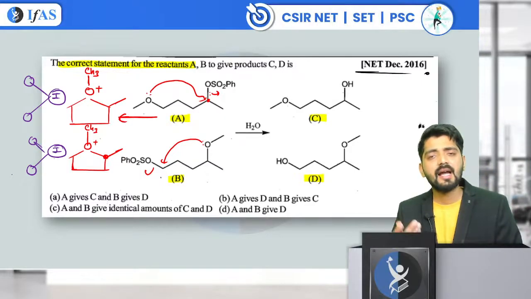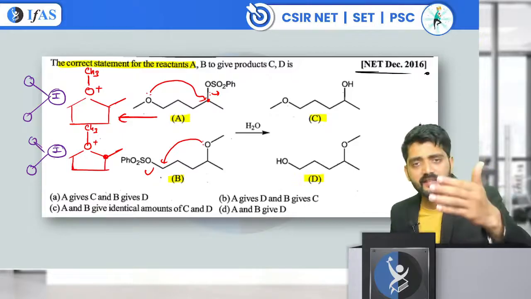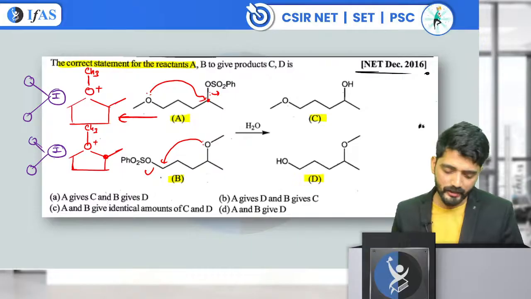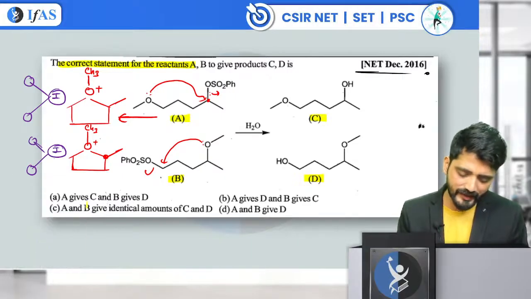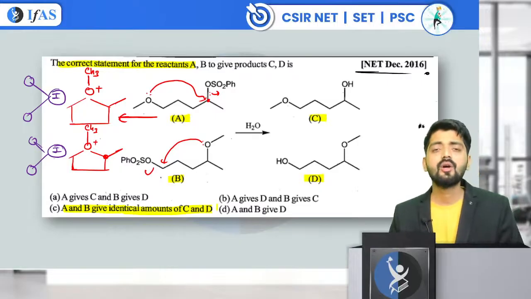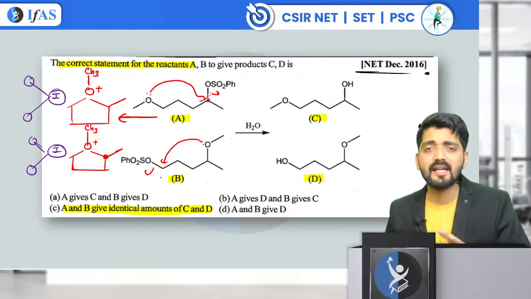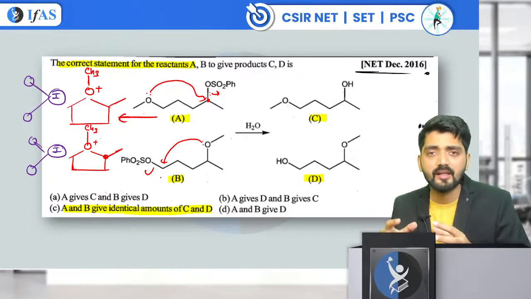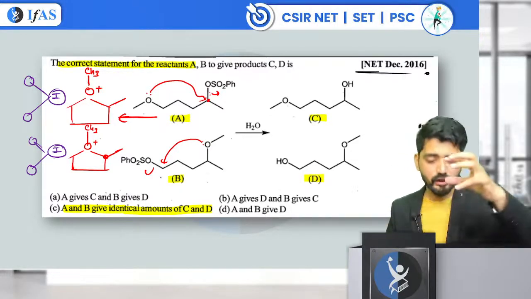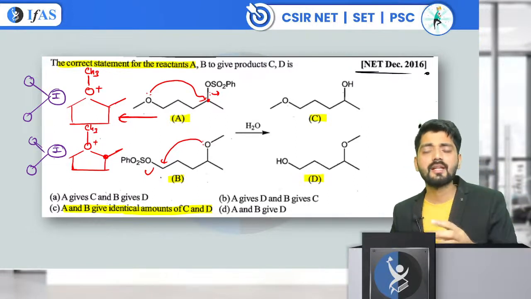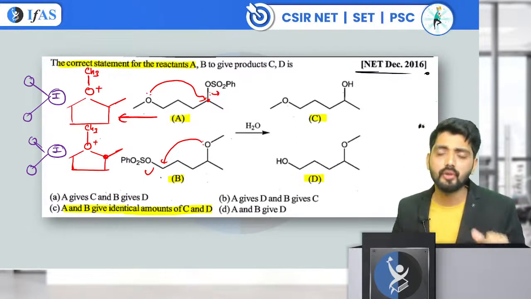Of course, the amount of products in the first case is going to be similar as in the case of the second. So the option number C, which is saying that A and B give identical amount of C and D. It is not saying that you will get an equal amount of C and D. They are saying the amount of C and D you are getting from the first case is similar to that which you are getting in case number 2.